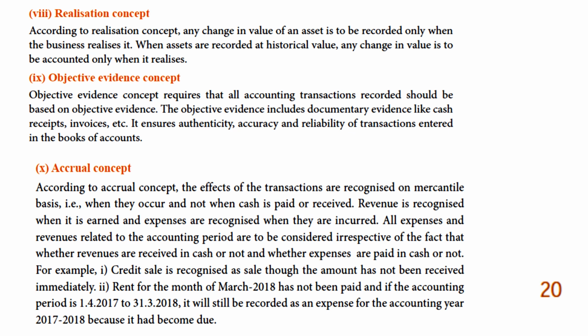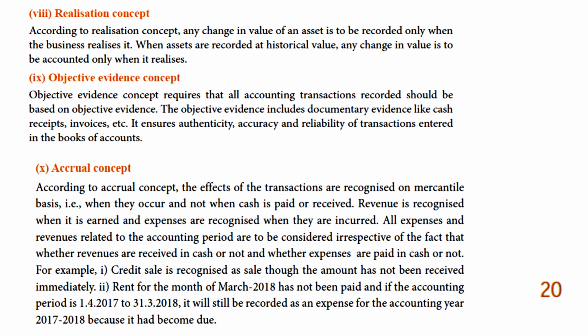So the accrual concept is the opposite of the cash concept. For example, a credit sale is recognized as a sale though the amount has not been received immediately. Rent for the month of March 2018 has not been paid, and if the accounting period is 1/4/2017 to 31/3/2018, it will still be recorded as an expense for the accounting year 2017-18, because it has become due.